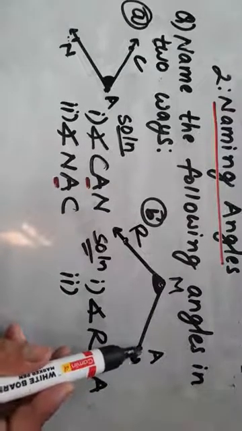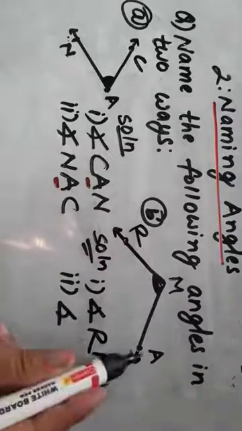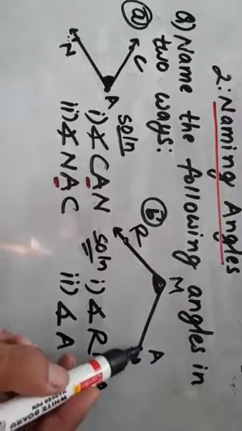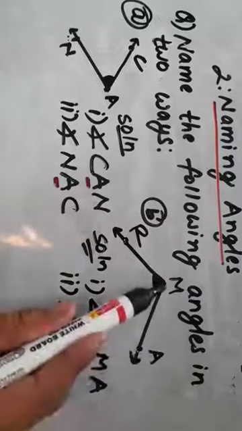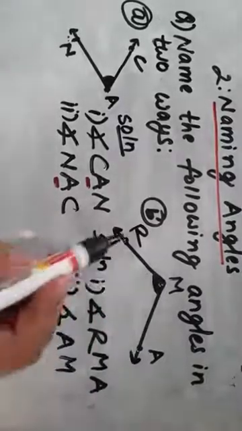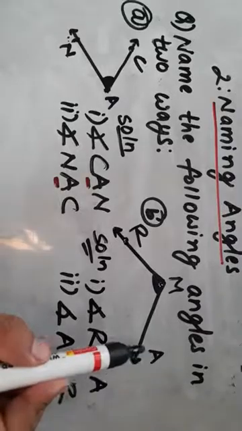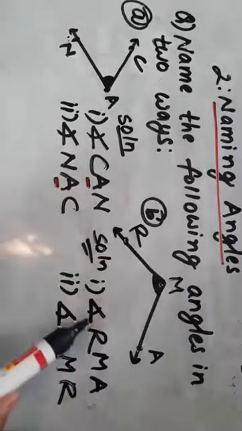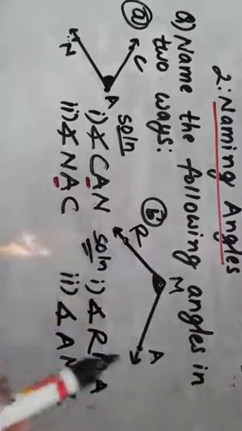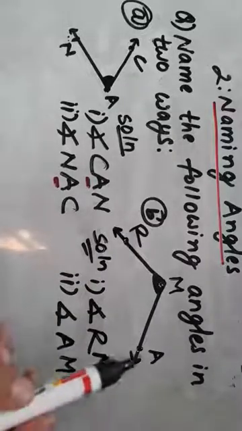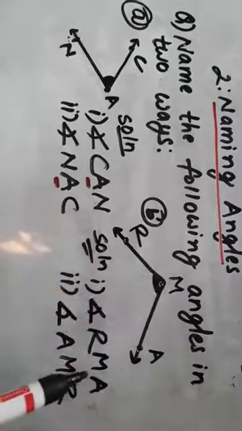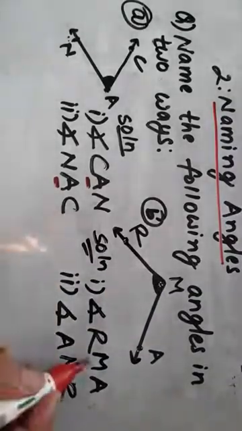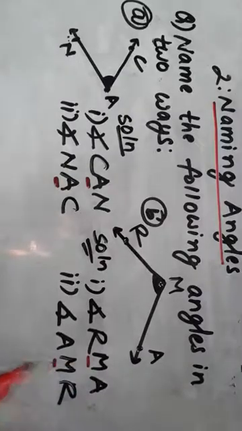Angle A, now the vertex is M, so the vertex must lie in the middle, A M R. Angle A M R. One way is angle R M A, another way is A M R. Your vertex is M, so here again vertex M lies in the middle.